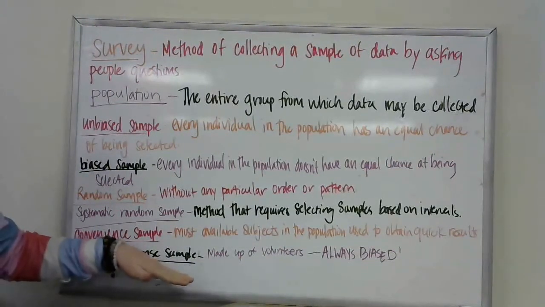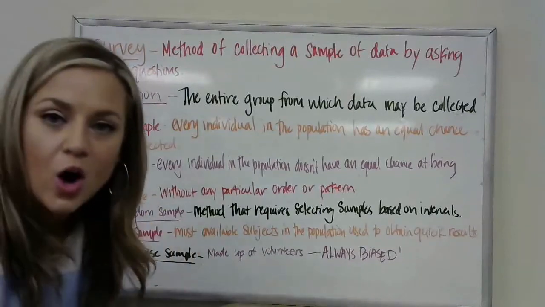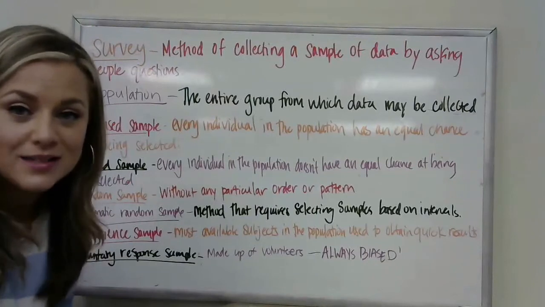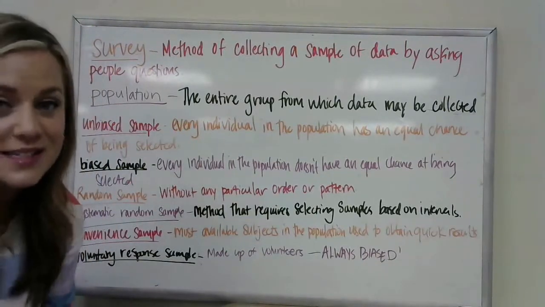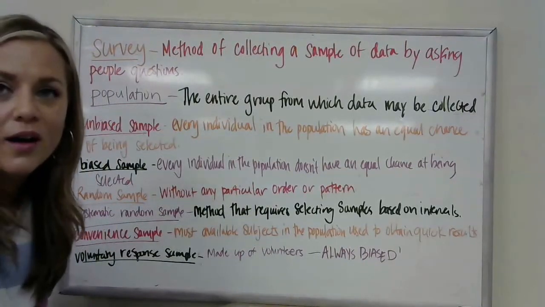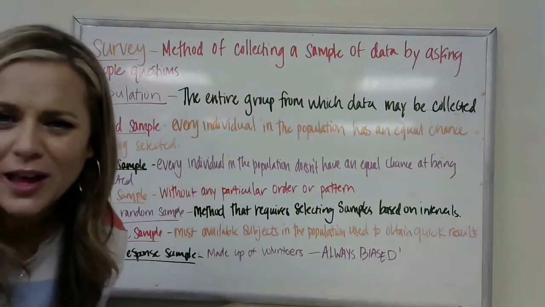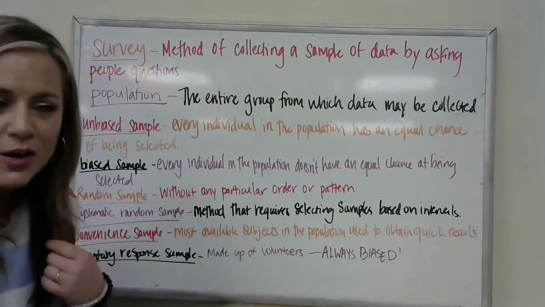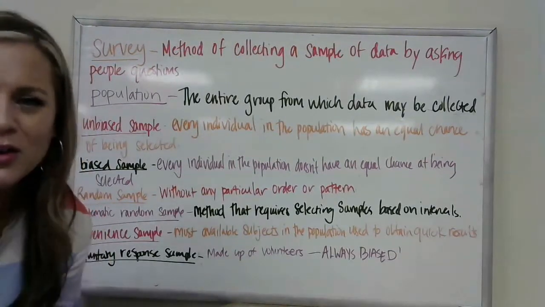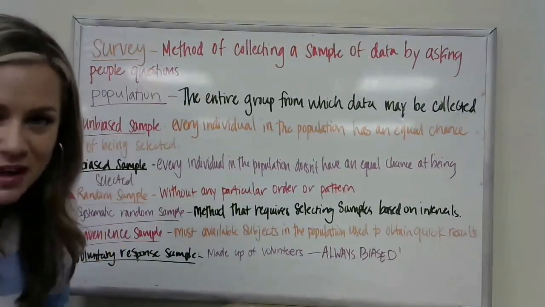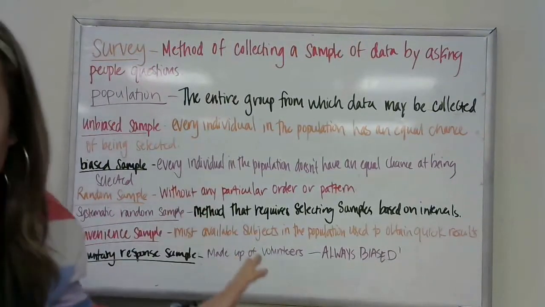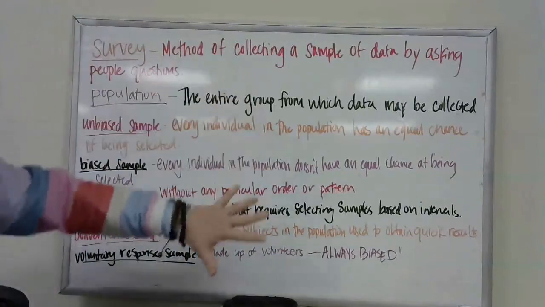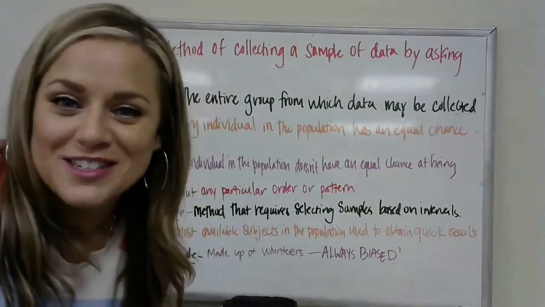A voluntary response sample is made up of volunteers. It's always biased. For example, people who call in on a radio show are going to be biased because they're calling in because they listen to you every day. Or a famous person asking their followers, how do you like my hair? It's going to be biased because they love them. So we wanted to make sure that we understood some of the basic vocab because we're going to use it in just a second.